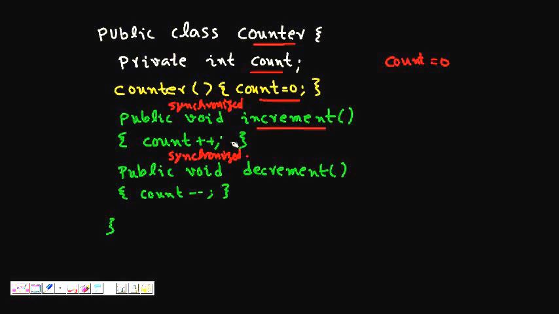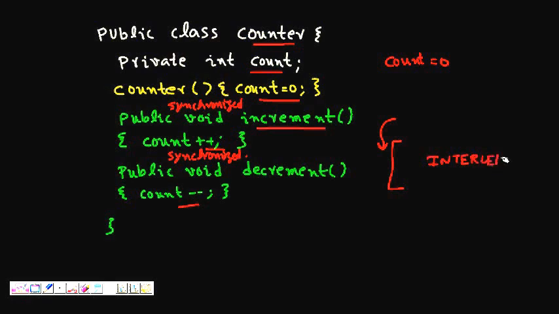When you write synchronized, this whole thing, count plus plus or count minus minus, all the three steps will happen at the same time. No other thread can interrupt in between, and no interleaving will happen. Only when the whole of count plus plus is executed will another thread be allowed to run any synchronized method. So I hope you understand this thread interference and how to remove it. So thanks a lot.